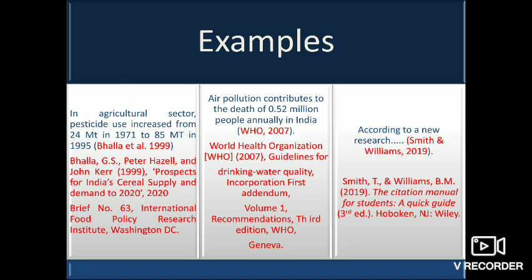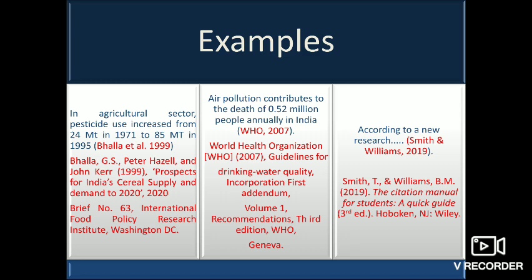Let me now explain what citation is with these three different examples. In the first section of this slide, there is an information regarding rate of use of pesticides. The information says that in agricultural sector, pesticide use increased from 24 metric tons in 1971 to 85 metric tons in 1995.